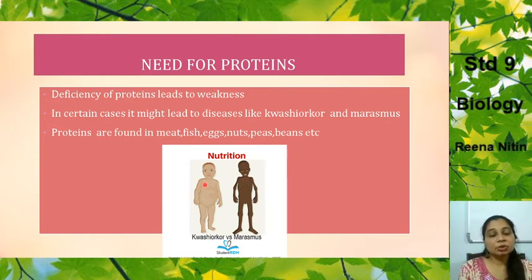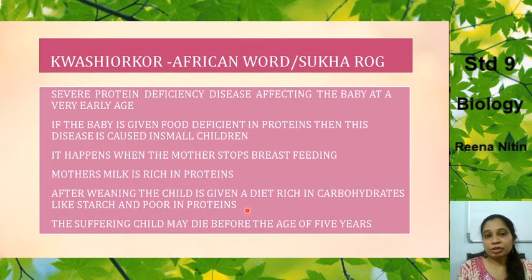So these are the two characteristics of the diseases. This child is suffering from kwashiorkor and this child is suffering from marasmus. Now we'll study in detail. Now we are studying essentially about kwashiorkor.